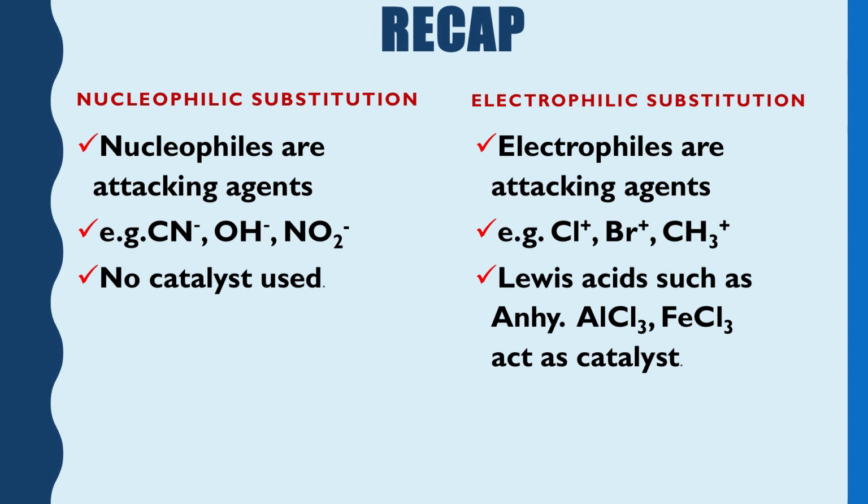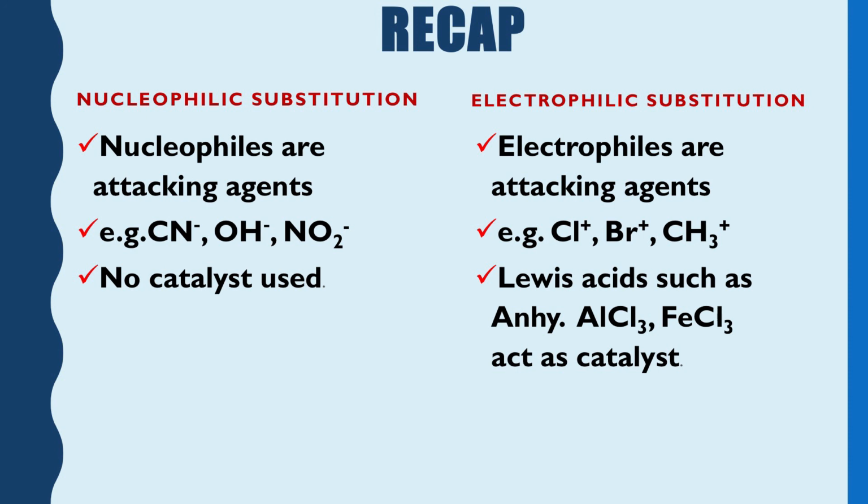For nucleophilic substitution reactions, no catalyst is used, whereas for electrophilic reactions catalysts are used. Aryl halides are not so susceptible to nucleophilic substitution reactions, whereas for electrophilic reactions the benzene ring is far better.